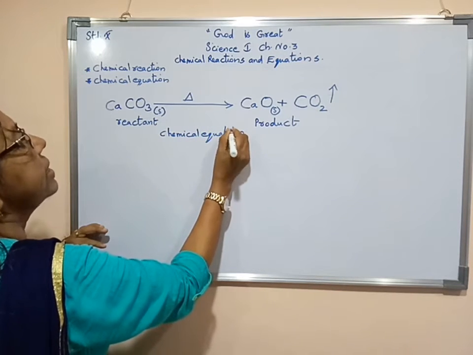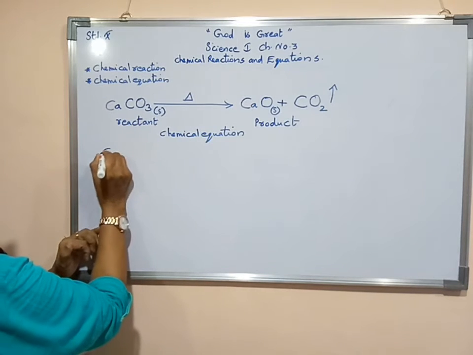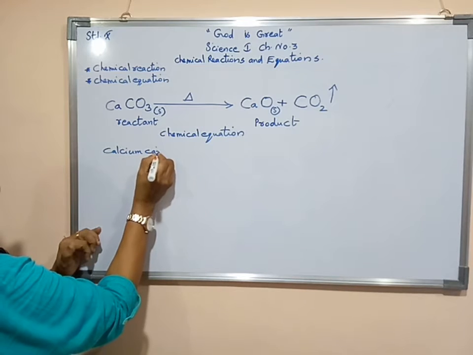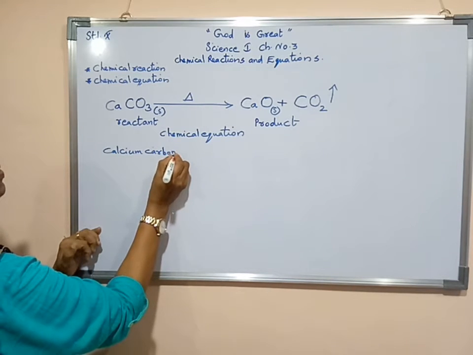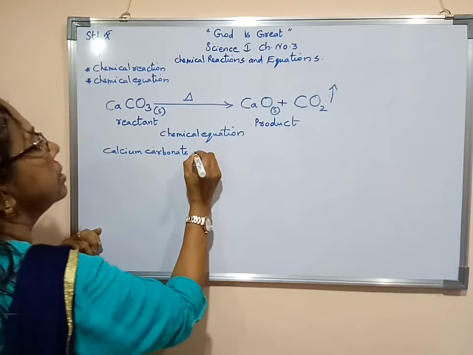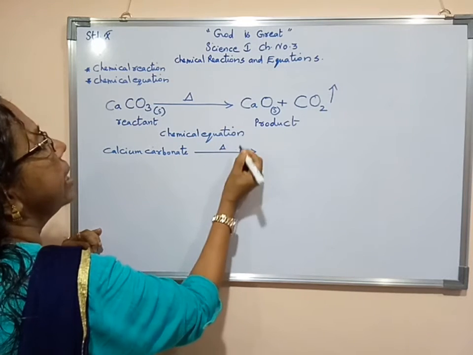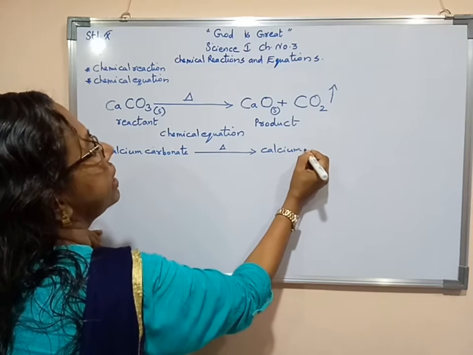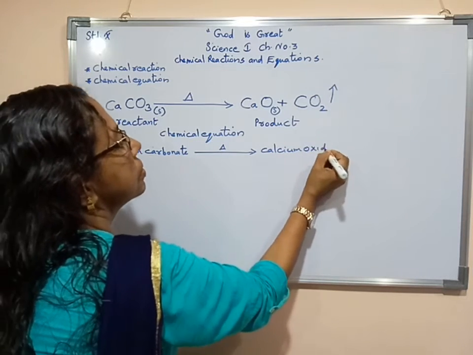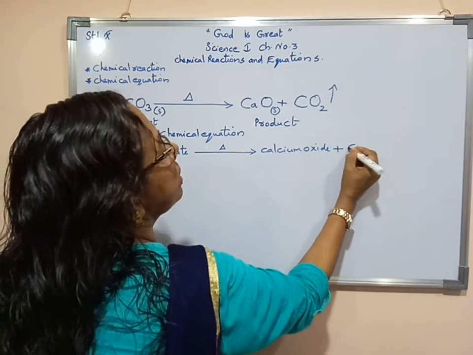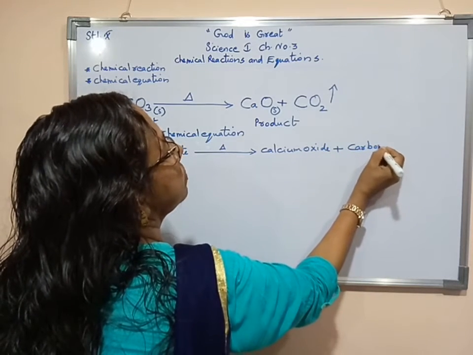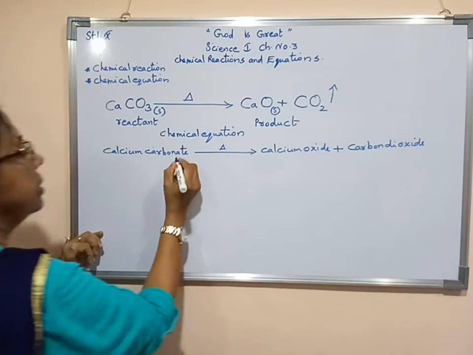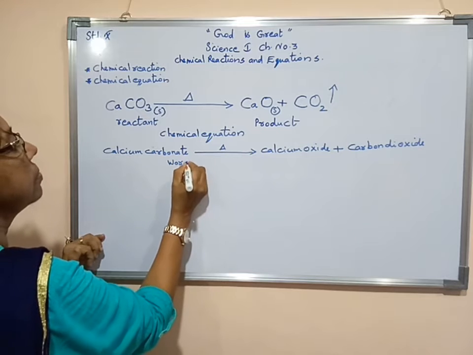Now we will write its word equation, that is calcium carbonate, just we have to heat it. As a result of it, calcium oxide as well as carbon dioxide is forming. We can say that this is the word equation.